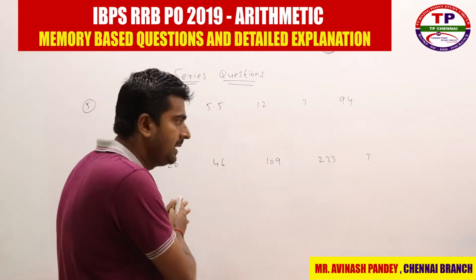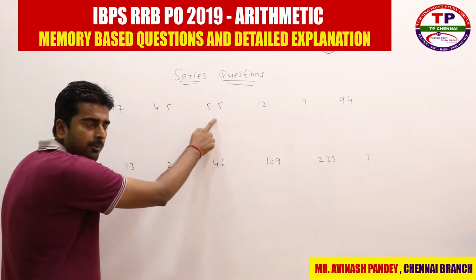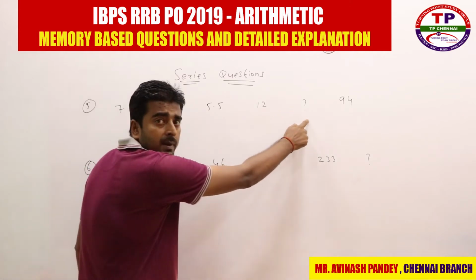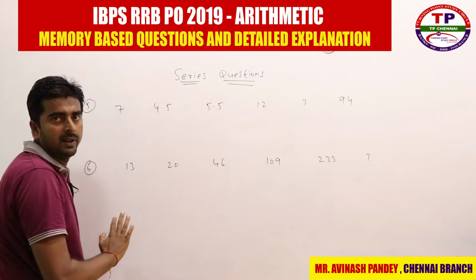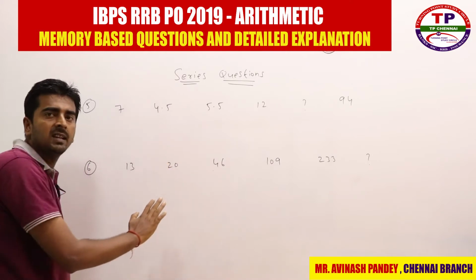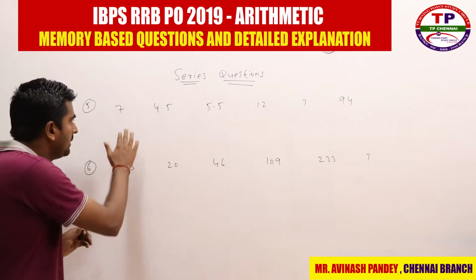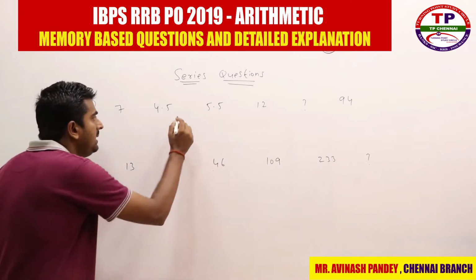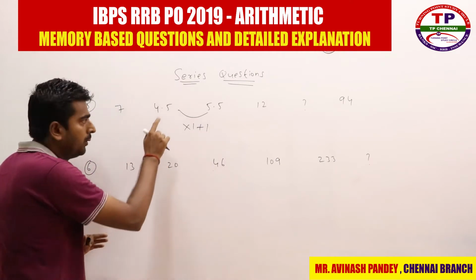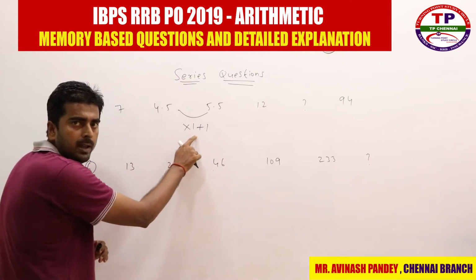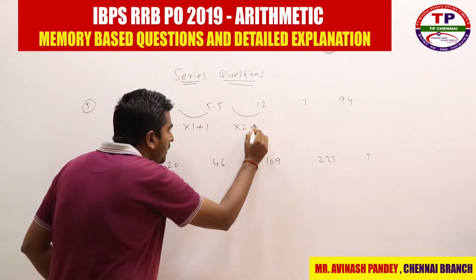When you see the 5th question here, they have given you 7, 4.5, 5.5, 12, question mark and 94, right? So when you see the series here, a decimal is there. Whenever a decimal is there, multiplication by 0.5 or 1.5 or 2.5 will be there, right? So here I don't know, but I can say that it is into 1 plus 1, right? So 4.5 into 1 is 4.5, plus 1 is nothing but 5.5. And what about there? Into 2 plus 1.